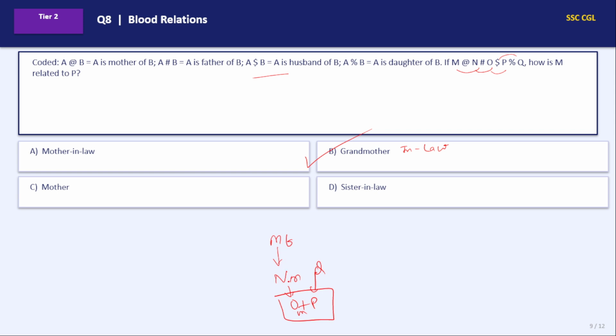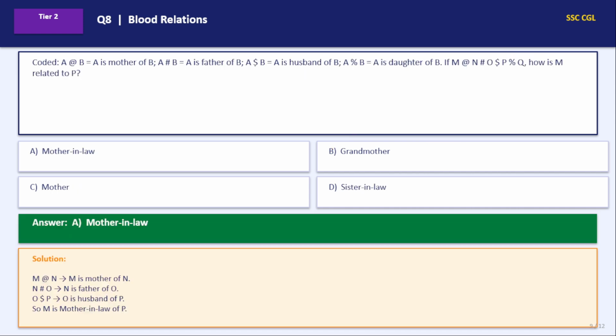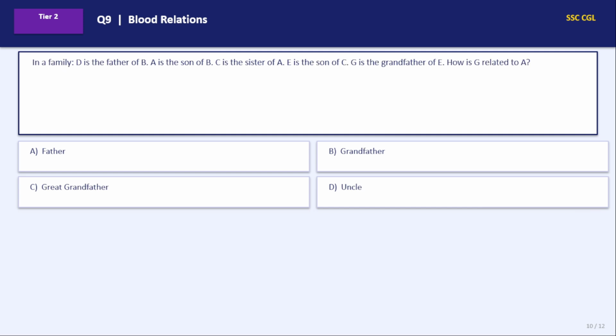How is M related to P? See, M's son is N, N's son is O, N's daughter-in-law is P, and N is father-in-law, N's mom is M, so that is grandmother-in-law. Let me correct this, grandmother-in-law will be the answer. Next.